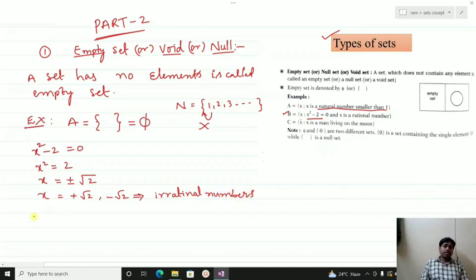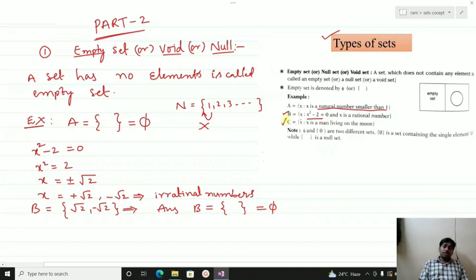But this set, if you write in roster form, then set B is root 2, comma, minus root 2. So this is an irrational set, but they are asking for rational numbers. So set B has no elements present in it. It is an irrational set, but they are asking for rational. So the answer is that B is actually a null set, or it is nothing but phi.